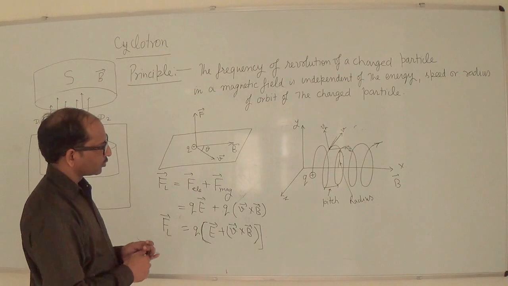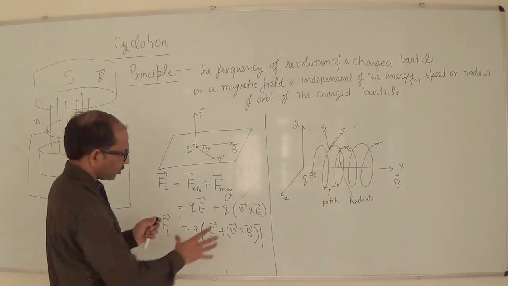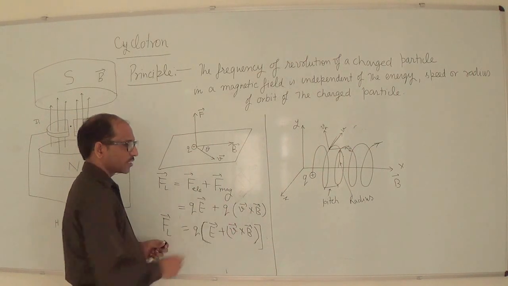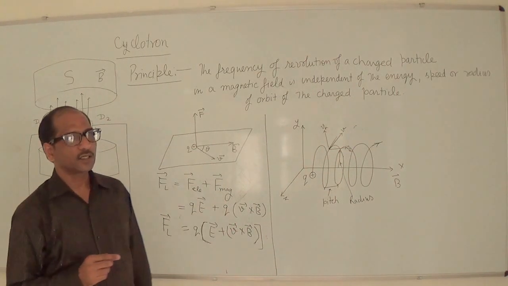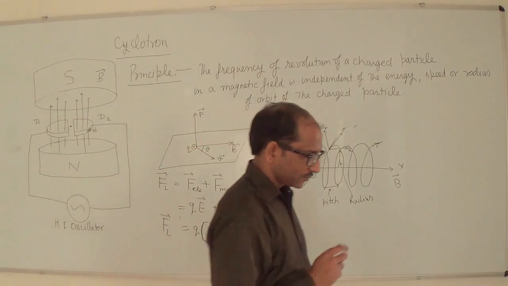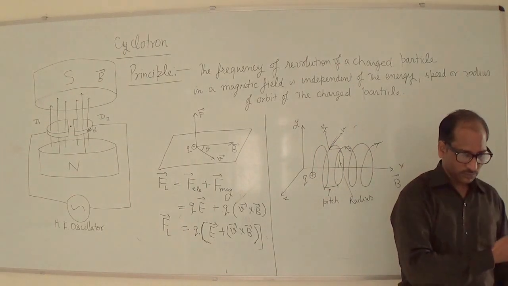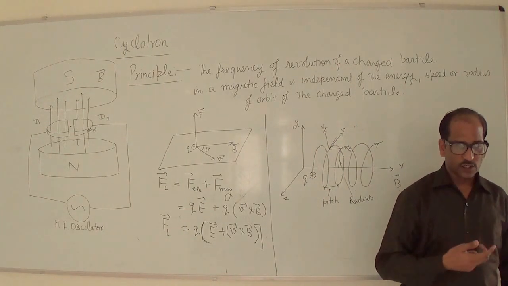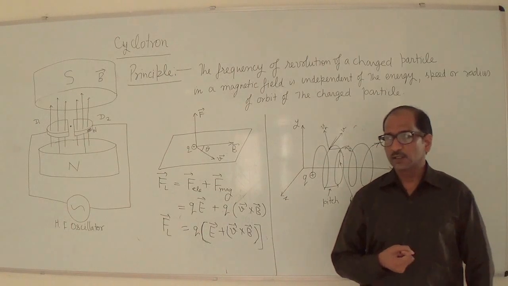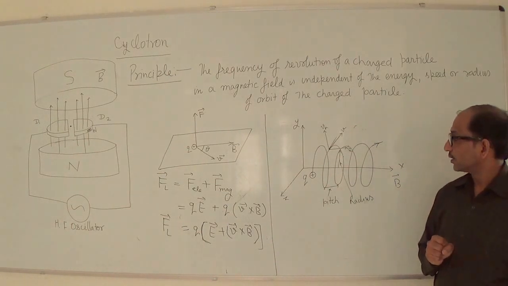But here is one more situation. In this particular case of magnetic force, you have seen that a moving charged particle entering the uniform magnetic field basically follows a circular path.